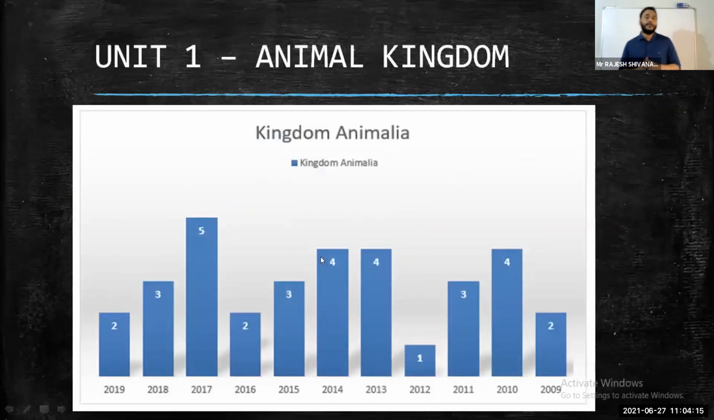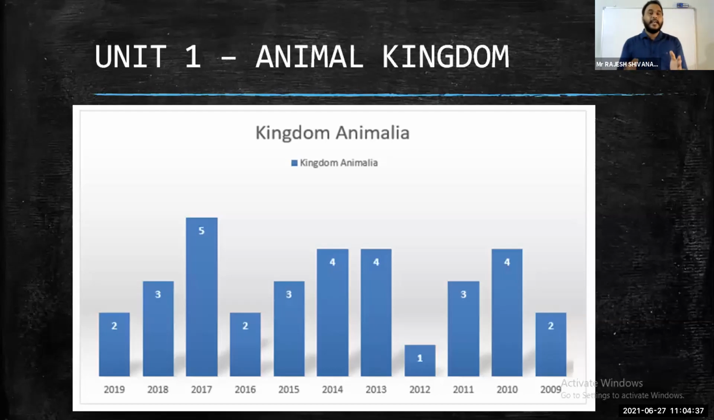Coming to the first chapter, Kingdom Animalia. In zoology, this is the most beautiful chapter. You are going to study different phyla and different animals in this chapter, with a lot of examples. This chapter is mainly memory-based. The Animal Kingdom chapter is memory-based.